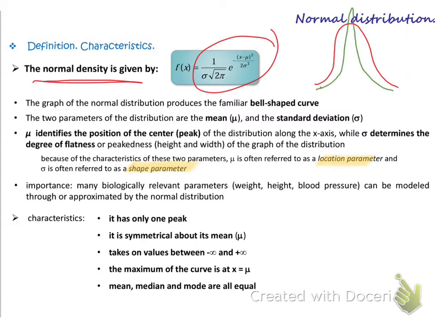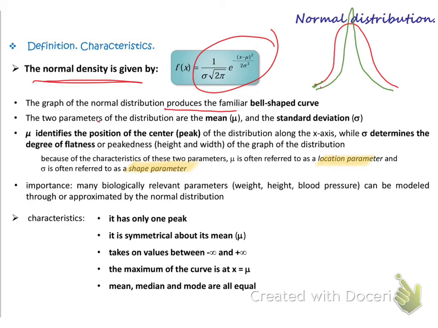But bell shape could be bigger, like this shape, and could be sharp like this one. So we have different ways to draw the bell. So how to draw this bell? Here I got the characteristics of the normal distribution graph. The first thing, the normal distribution graph produces the familiar bell-shaped curve. This is the bell-shaped curve, and this one also is a bell-shaped curve.